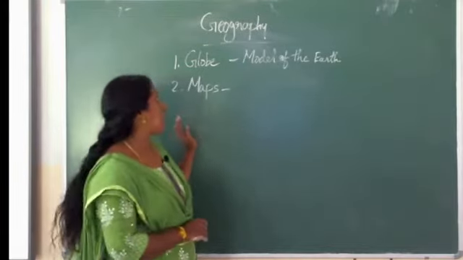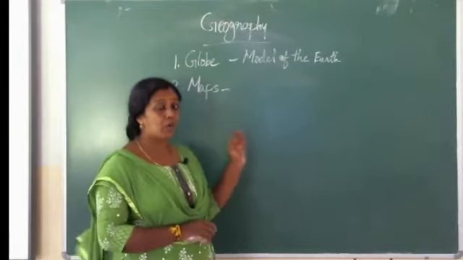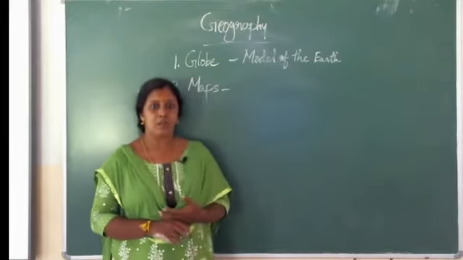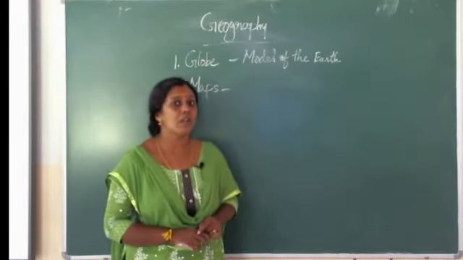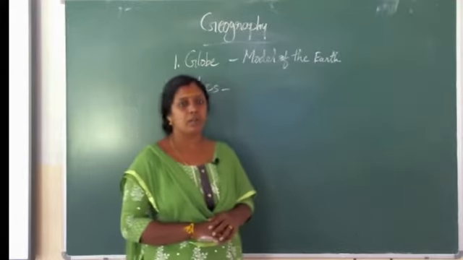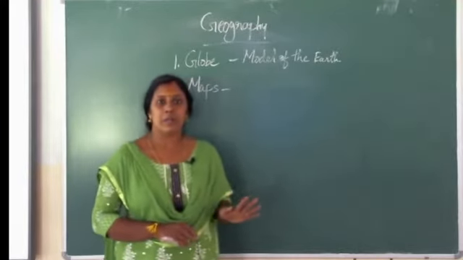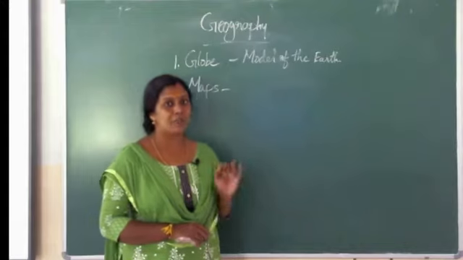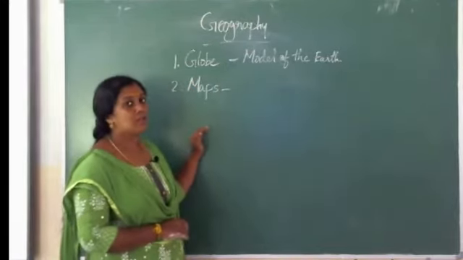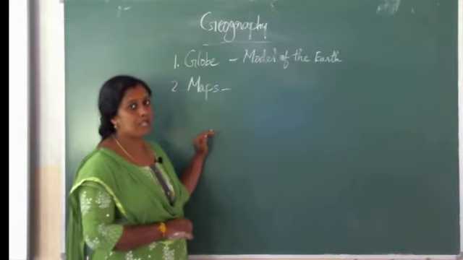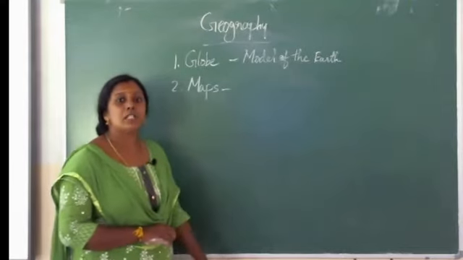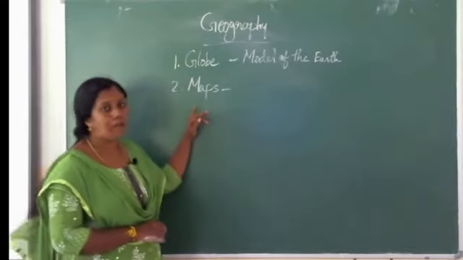So these are maps, and a book of maps, in which different types of maps are there, is called an atlas. That also you have studied in your lower grade. In this lesson we are not discussing the atlas, but you have to know what is meant by an atlas. So maps are drawings of the earth's surface, either whole or part of it, on a flat surface.